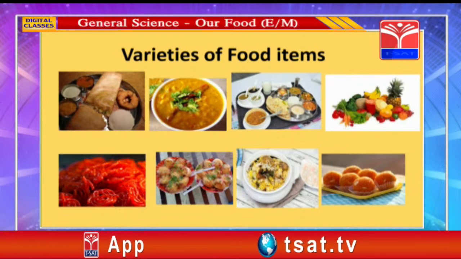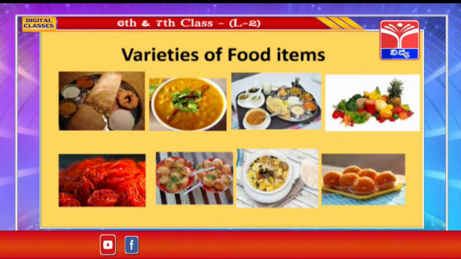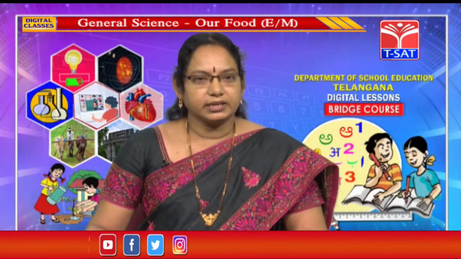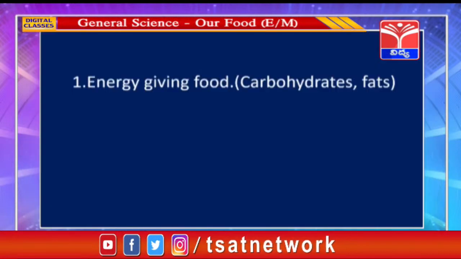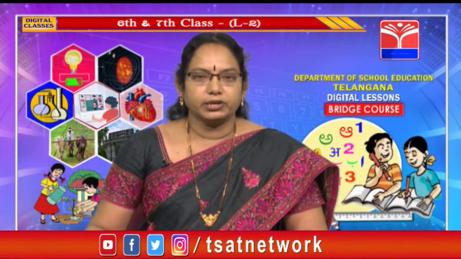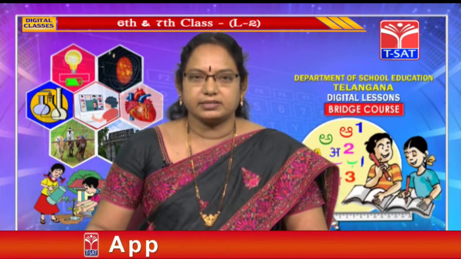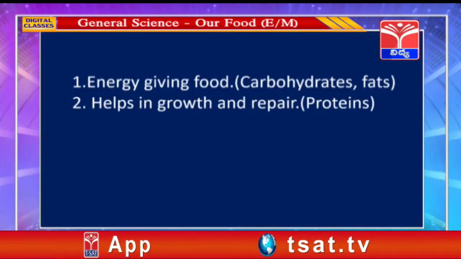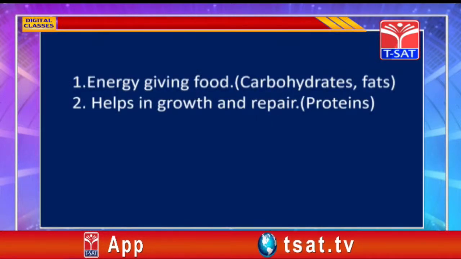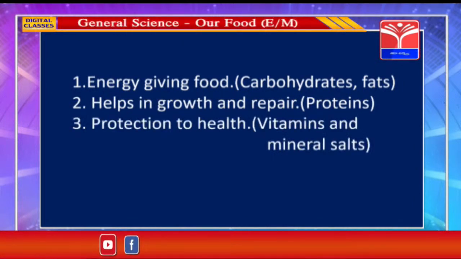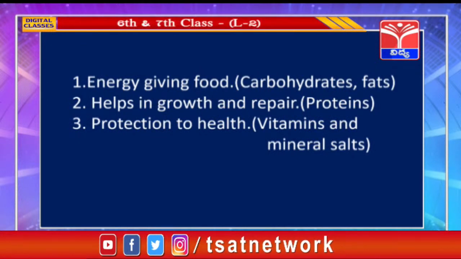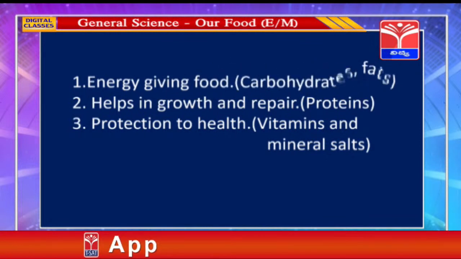So, based on the components present in the food items, foods can be classified into three groups. Foods that give energy, that is energy giving food. These contain components, carbohydrates, fats. Second is foods that help in growth and repair of the body. These contain components, proteins. Third is foods that give protection to health. These contain vitamins and mineral salts. First, we will see about the energy giving foods.